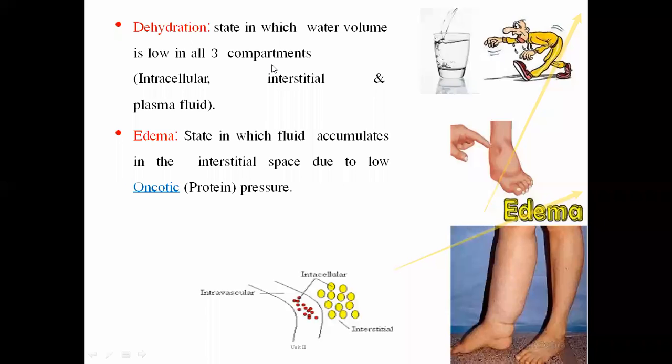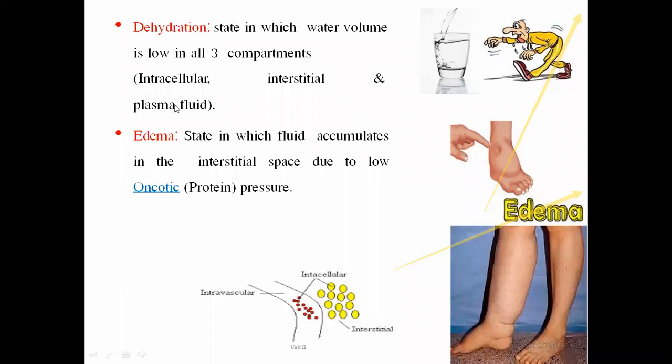If all three compartments lose fluid and the level of fluid in all those spaces is reduced, that state is known as dehydration, in which there is a requirement to maintain the body fluid compartments. So the person will suffer from weakness and other conditions.